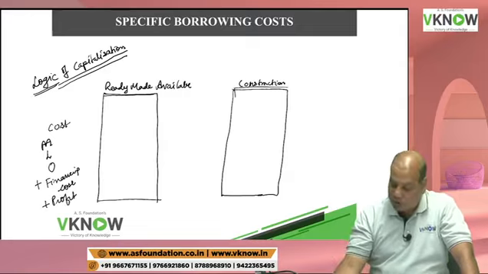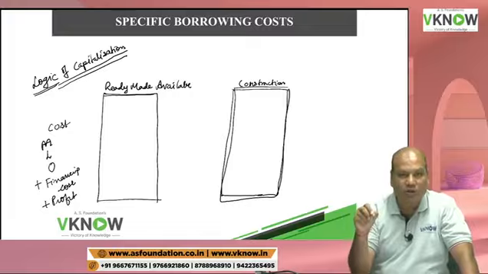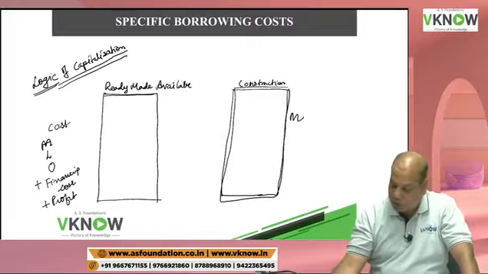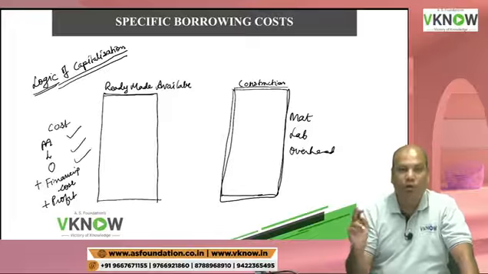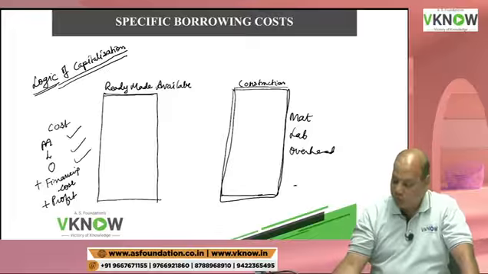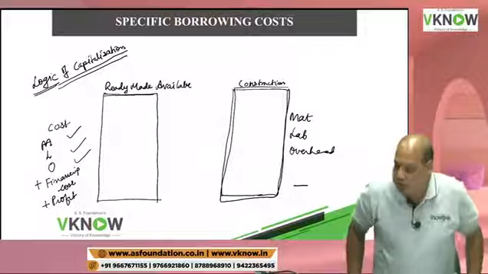But when you construct the identical building yourself, you will also incur material, labor, overhead. Same. Of course, you will not make profit from yourself. So profit element is zero. You can't make profit from your own self.